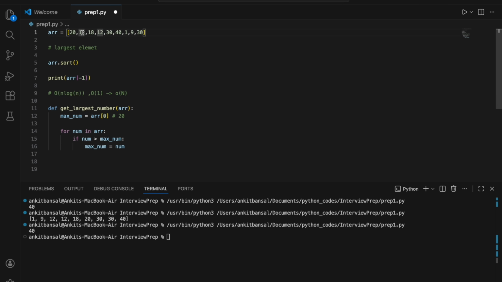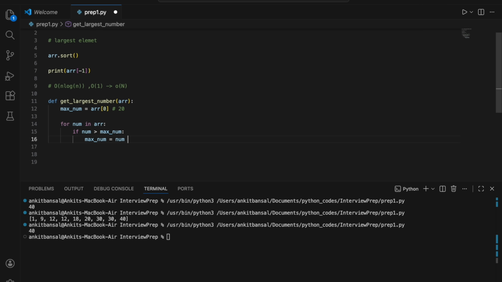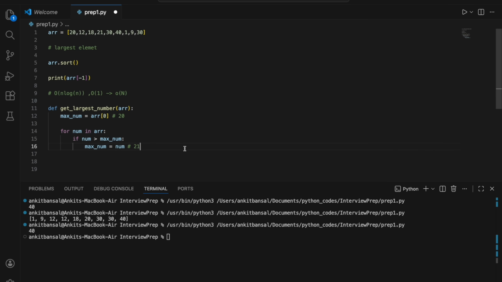Now after the second iteration, 12. Is 12 greater than 20? No. So again it will not go, and we will not do anything. Again 18. Is 18 greater than my max_num? Max_num is 20. No. Then it will keep going on like that. Let me take this as 21. Now in the next iteration, it will be 21. Is 21 greater than max_num? Yes, 21 is greater than max_num. At that point, my max_num will become 21.